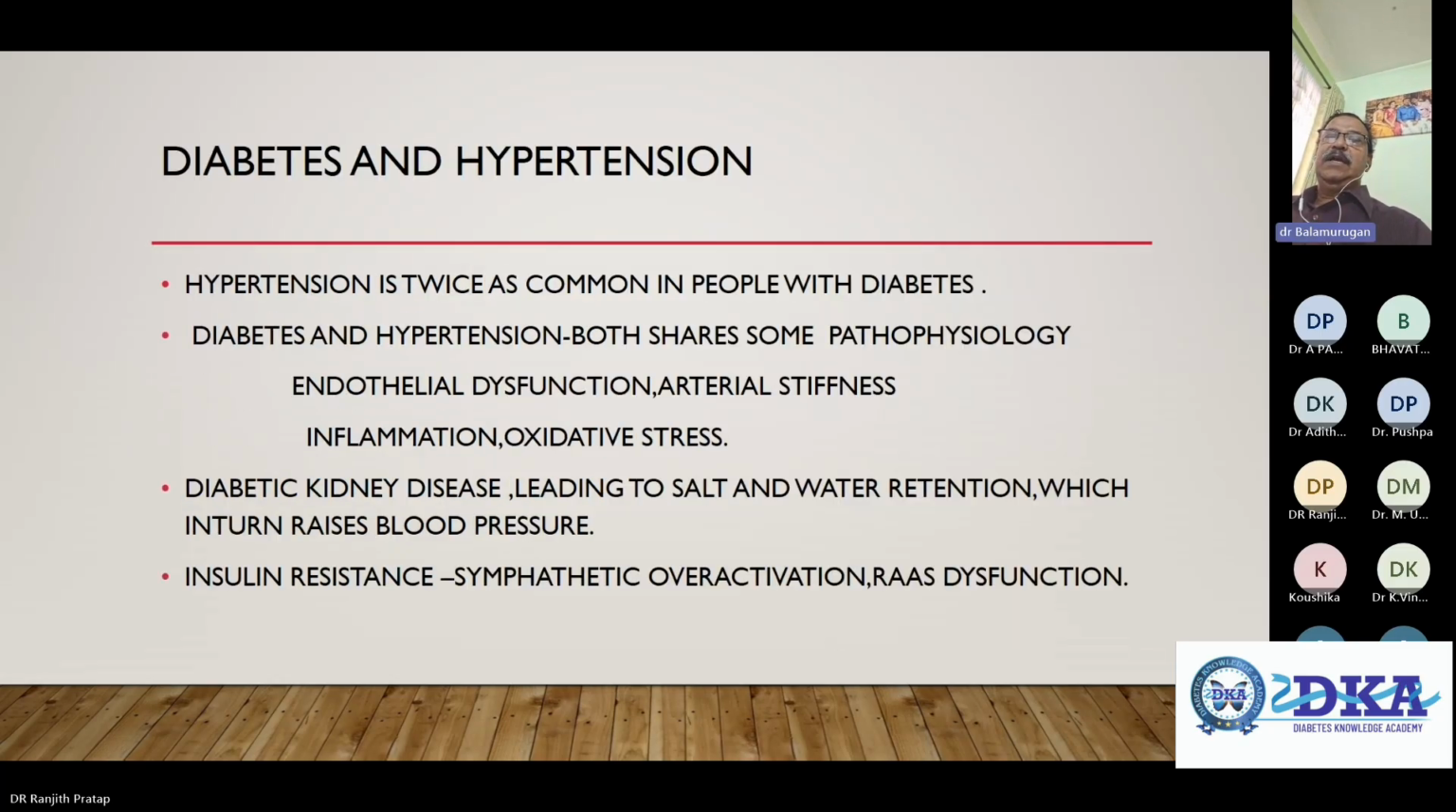We talked about diabetes and hypertension. Generally we call it the deadly duo: diabetes and hypertension. Diabetic patients develop hypertension. On the other hand, hypertensive patients can also develop diabetes. So hypertension is twice as common in people with diabetes. Diabetes and hypertension both share the same common pathophysiology like endothelial dysfunction, arterial stiffness, inflammation, and oxidative stress. On the other hand, diabetic kidney disease leads to salt and water retention, which in turn raises the blood pressure. Insulin resistance, sympathetic overactivation and RAAS dysfunction can also increase the blood pressure.